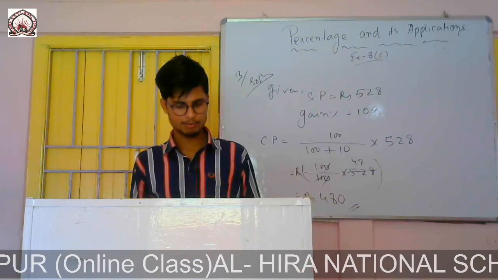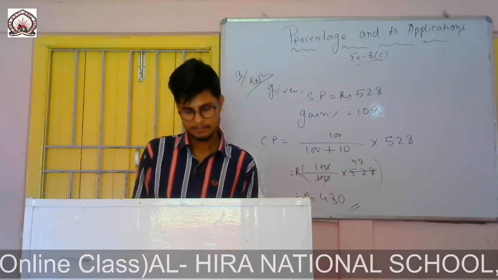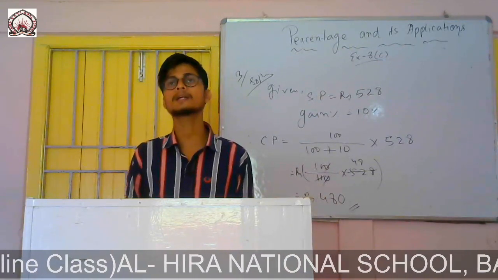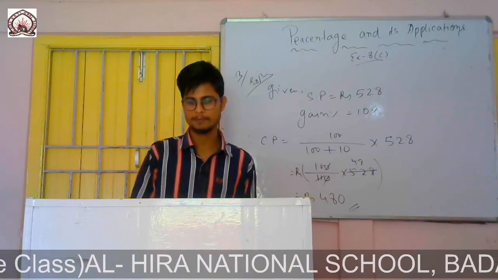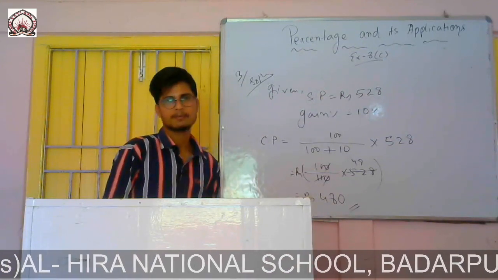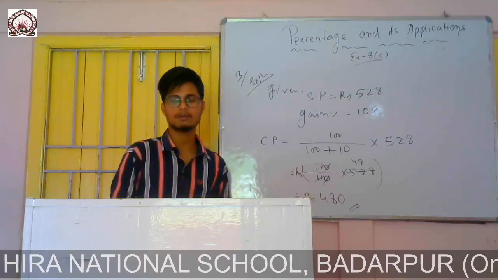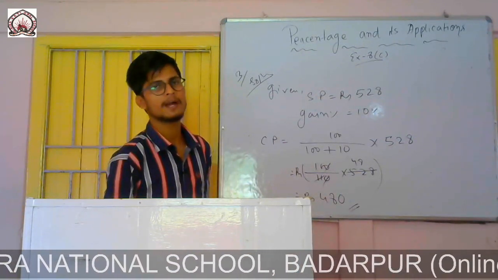First one part is given and another part is given, that if the selling price is 512, then you find the profit percent. So first of all we will solve the first part, we will find the cost price. For both cases the cost price will be the same. So first we will find the cost price, then we will find the profit.